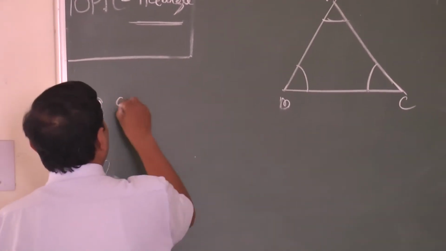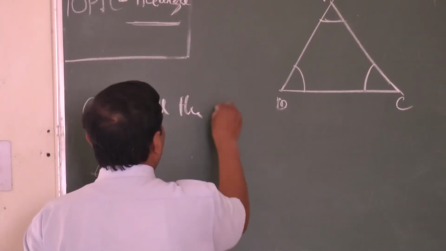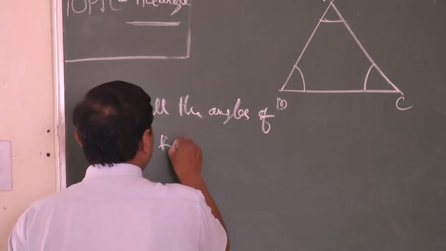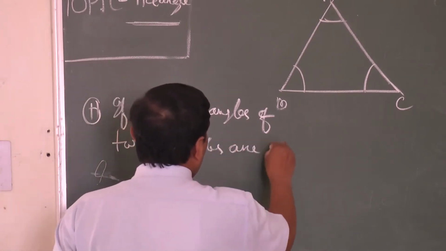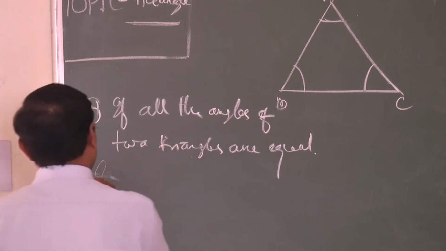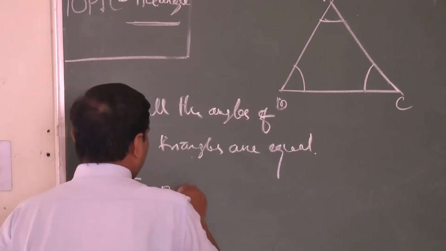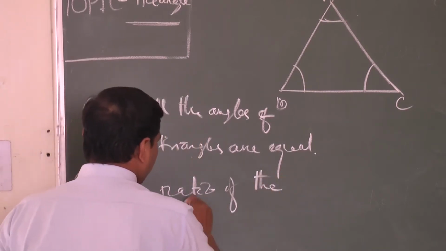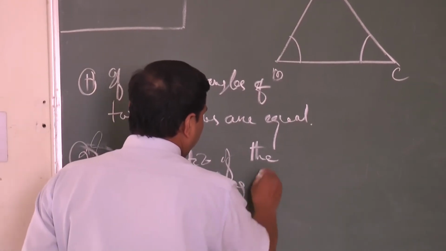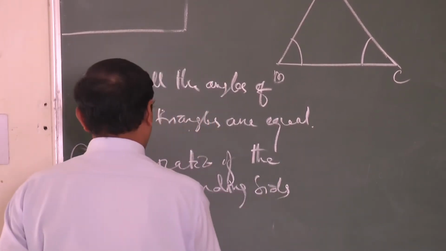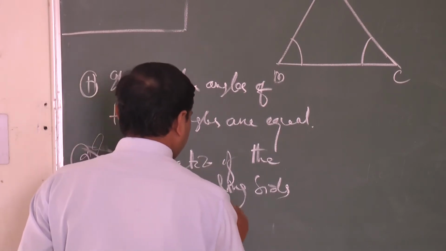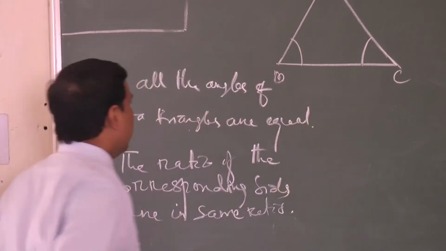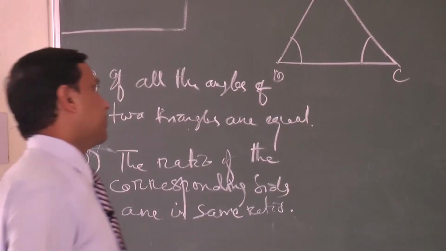First point, all the angles of the two triangles are equal. Second, the ratios of the corresponding sides are in the same ratio, then the two triangles are similar.